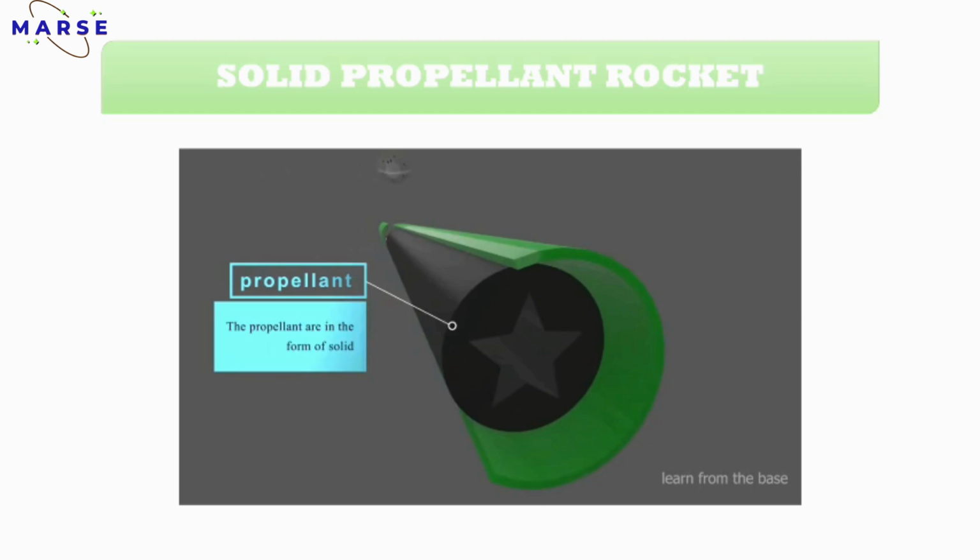You can see it looks like a star, right? There are different types of grain based on their shape and size, like star grain, hollow cylindrical grain, dog bone, multi-perforated grain, etc. So there are different types of grain. We will see them in the next slides.